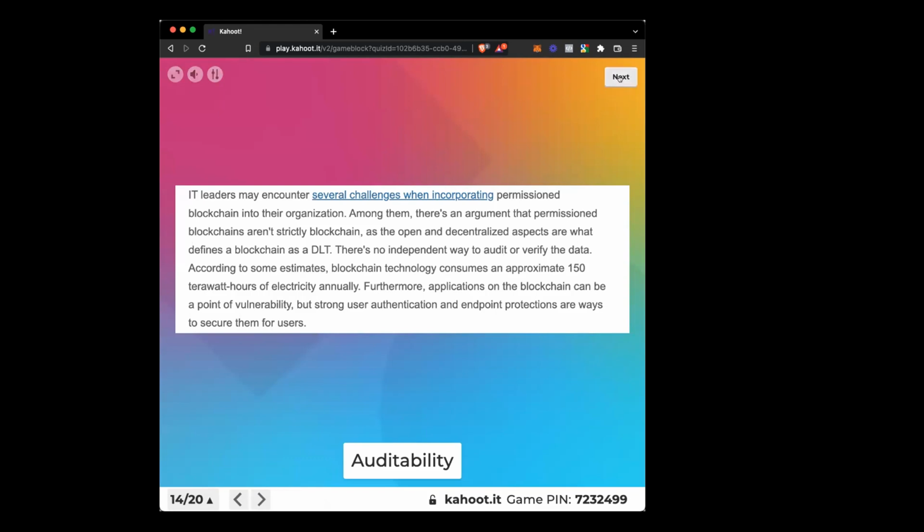Okay, auditability, you know what to do next? They aren't strictly blockchain. So blockchain itself is definitively open and decentralized, because Bitcoin was the first blockchain. It's totally public. It's totally permissionless. But private blockchain is kind of just the same as a private network, and honestly it doesn't make that much sense. It makes more sense to use a private Web 2 network instead of Web 3. It's kind of defeating the purpose. It's not even faster. It's not better. The reason why blockchain is an improvement on Web 2 is because it's permissionless and it's public.